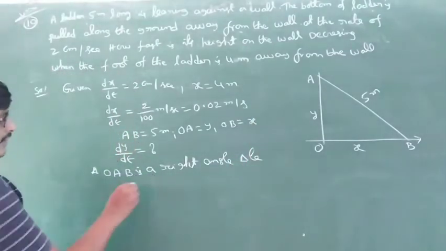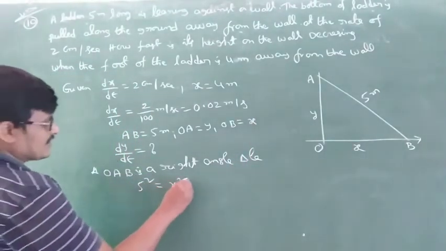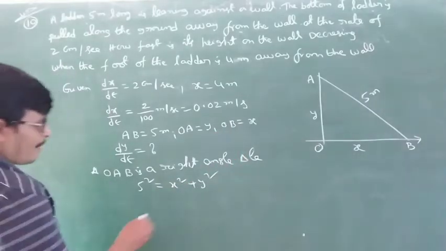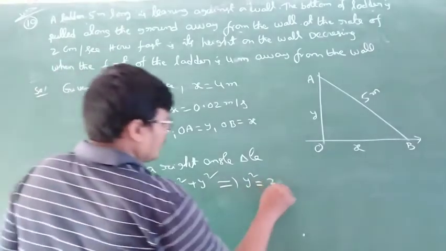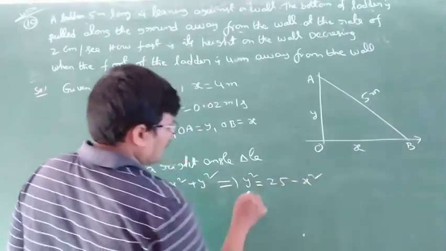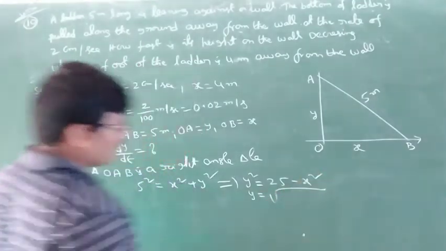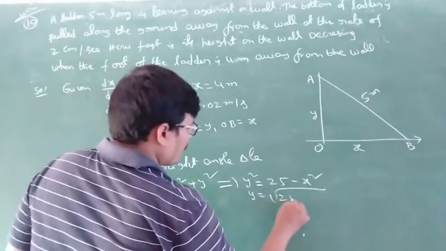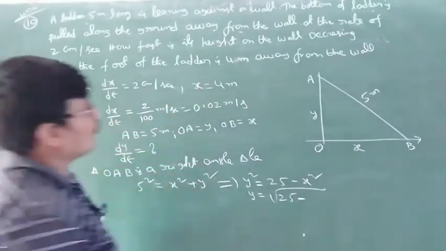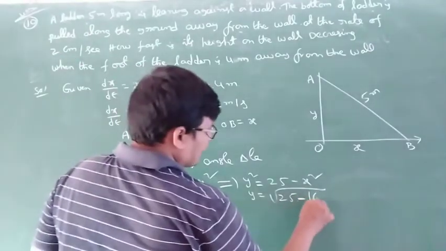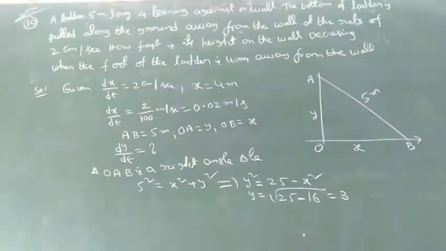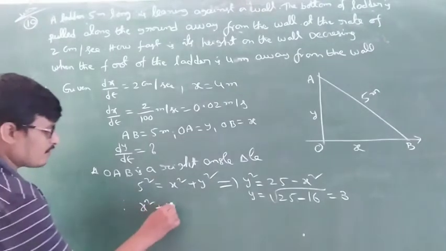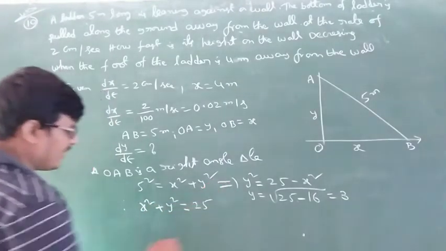So what is the triangle? 5 square is equal to x square plus y square. So that implies y square is equal to 25 minus x square. Y is equal to root of 25 minus what is x? 4. Okay, 4 squared is 16. 25 minus 16 is equal to 9. Root 9 is equal to 3. So therefore x square plus y square is equal to 25.